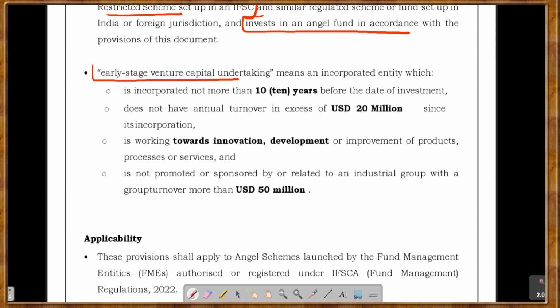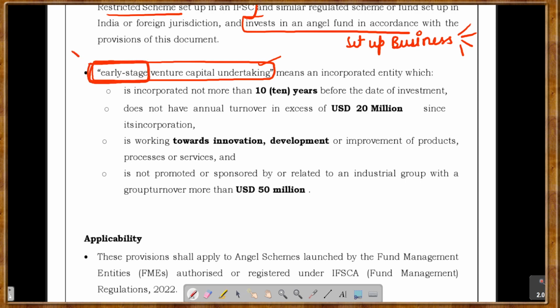Next is, what is an early stage venture capital undertaking? Instead of investing in an already set up business, which will have many financiers and can get funding from different sources, an early stage venture capital undertaking means an early stage entity which has just been set up. It will have difficulties in arranging finance, and that is where your angel investors come into the picture.